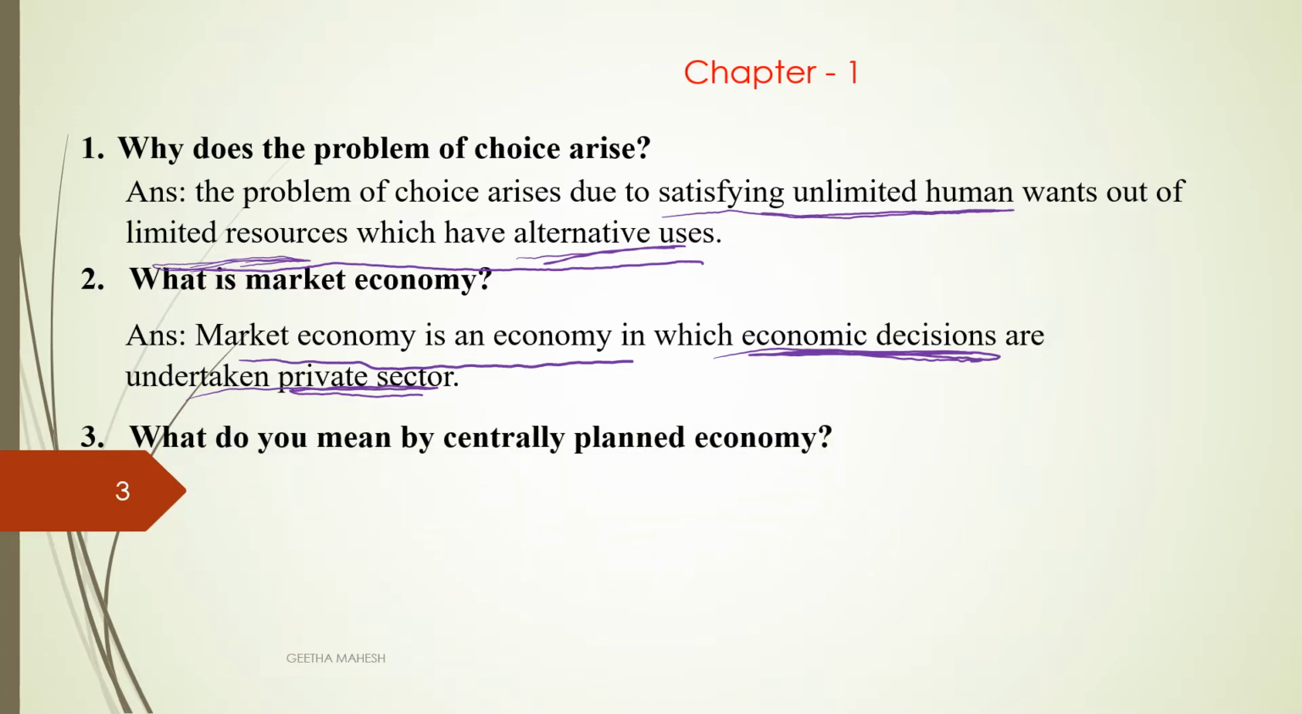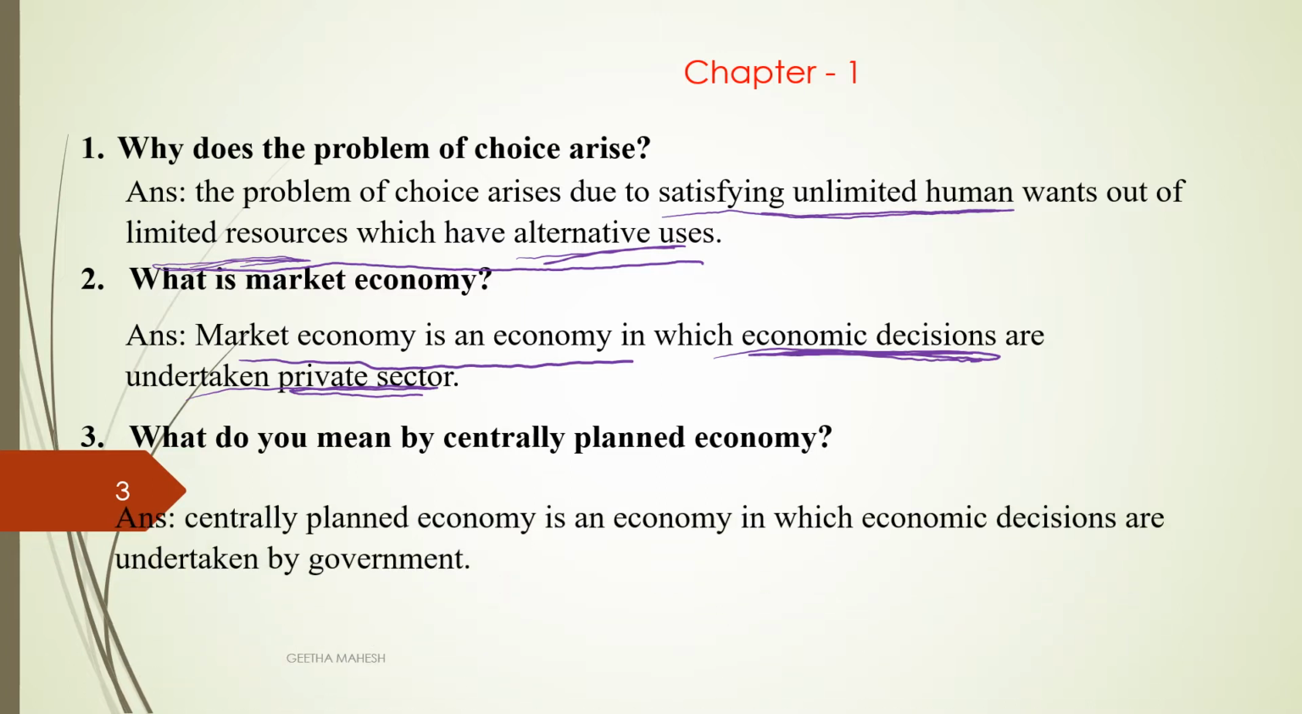What do you mean by centrally planned economy? Centrally planned economy is an economy where all economic decisions are taken by the government. So here under centrally planned economy, economic decisions are undertaken by the government.